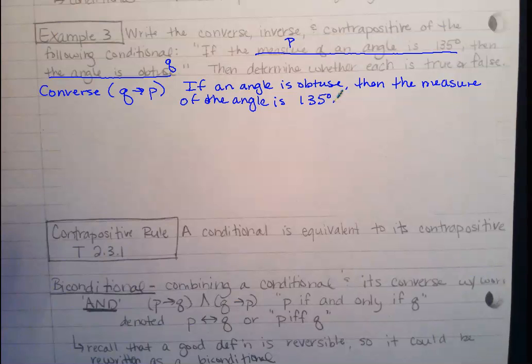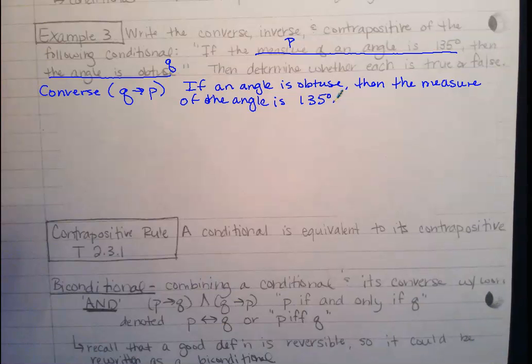Now we're supposed to decide if that's true or false. Lucas, is that true or false? If an angle is obtuse, then the measure of the angle is 135 degrees. Does every obtuse angle measure 135 degrees?